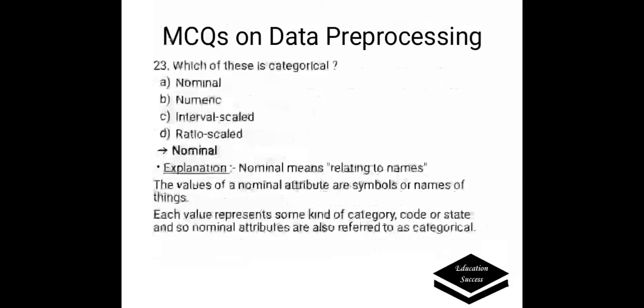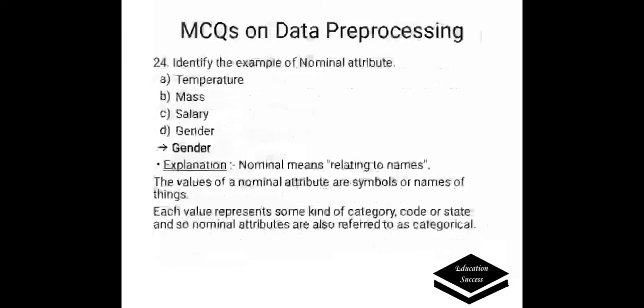Which of these is categorical? A. Nominal, B. Numeric, C. Interval scale, D. Ratio scale. Correct answer is nominal. Nominal means relating to names. The values of nominal attributes are symbols or names of things. Each value represents some kind of category, code or state, and so nominal attributes are also referred to as categorical.